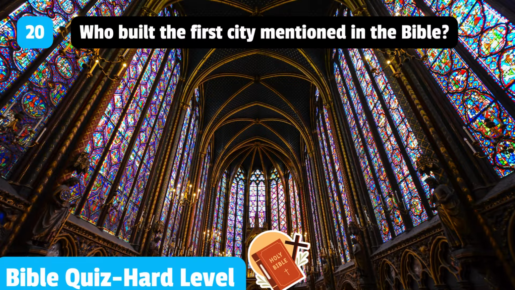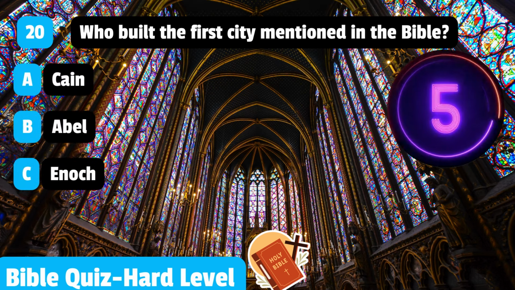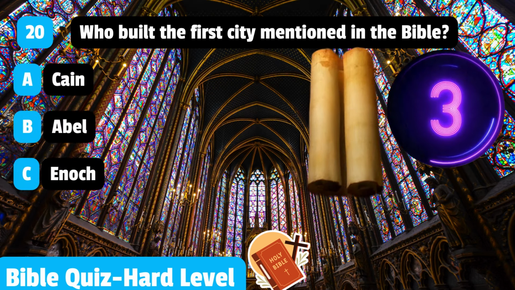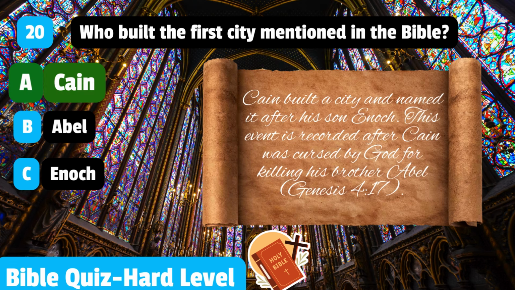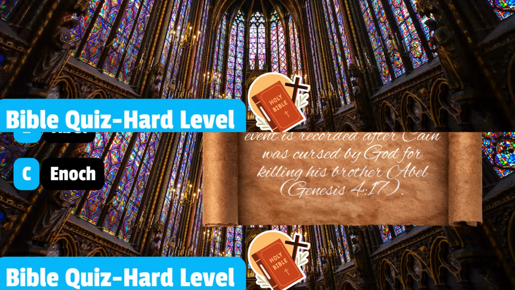20. Who built the first city mentioned in the Bible? Cain, Abel, Enoch. Cain built a city and named it after his son Enoch. This event is recorded after Cain was cursed by God for killing his brother Abel. Genesis 4 verse 17.